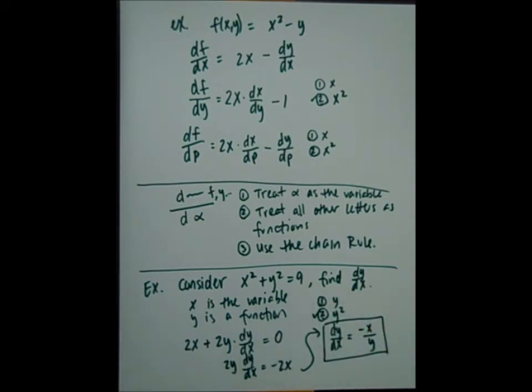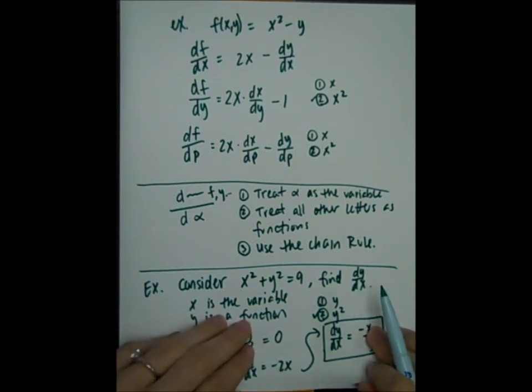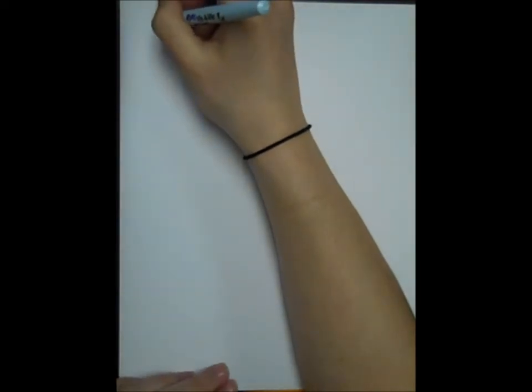So using implicit differentiation, I was able to find dy/dx. Again, what we do is treat whatever's on the bottom as the variable, everything else is going to be a function, and then use your chain rule. Let's try another example here.